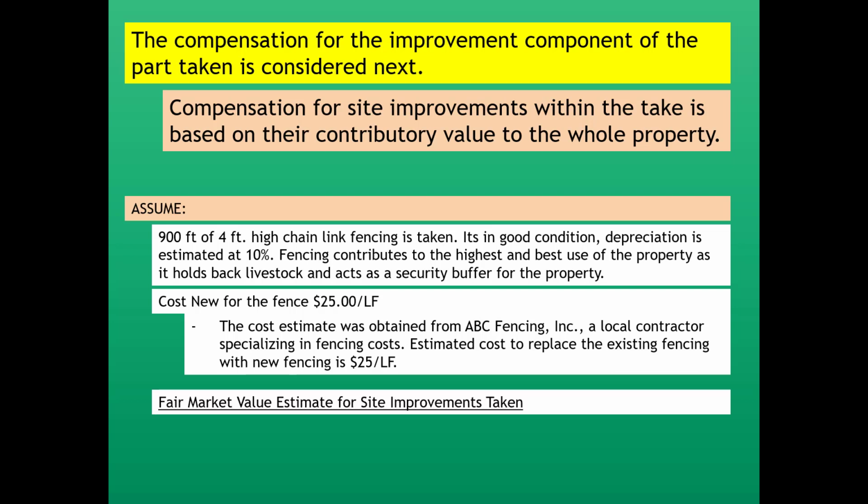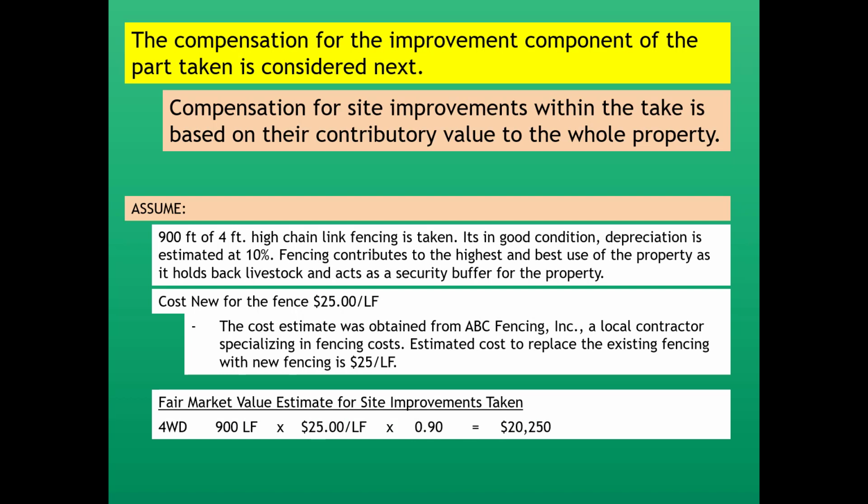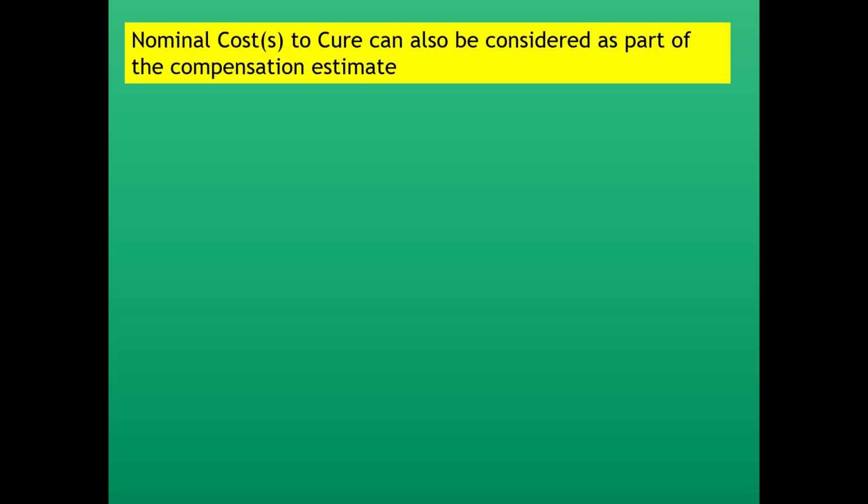So the fair market value for site improvements taken is 900 lineal feet of fencing taken at $25 a lineal foot. It's 10% depreciated, which means it retains 90% of its value. And so that is multiplied with the other numbers to give us an indicated value for the fencing taken of $20,250. Also, nominal cost to cure can be considered as part of the cost compensation estimate.